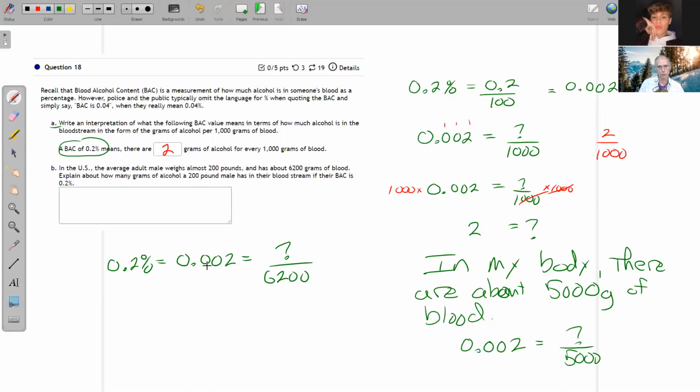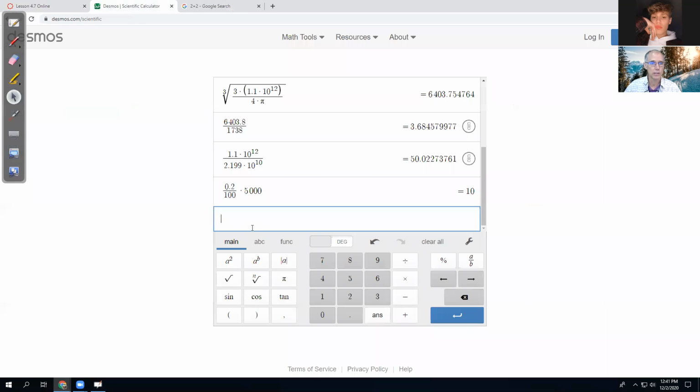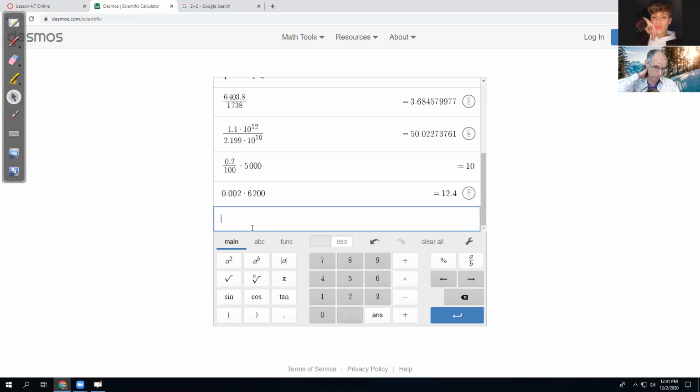So all we have to do is multiply that 6,200 to the other side and ask our calculator what that multiple is. 0.002 times 6,200. They would have 12.4 grams of alcohol in their system, which is quite a lot.